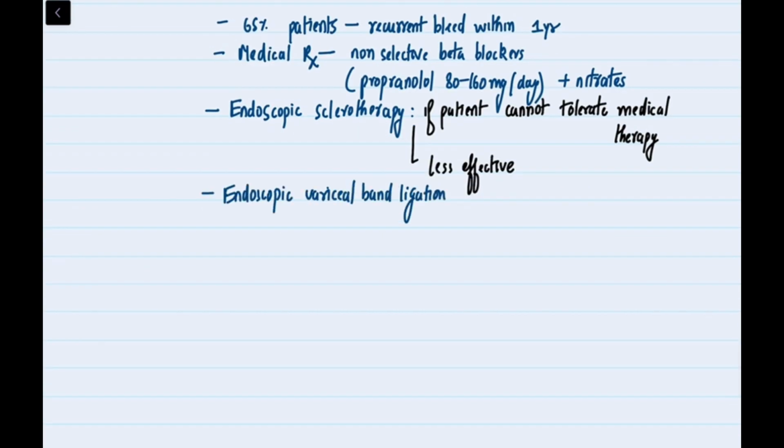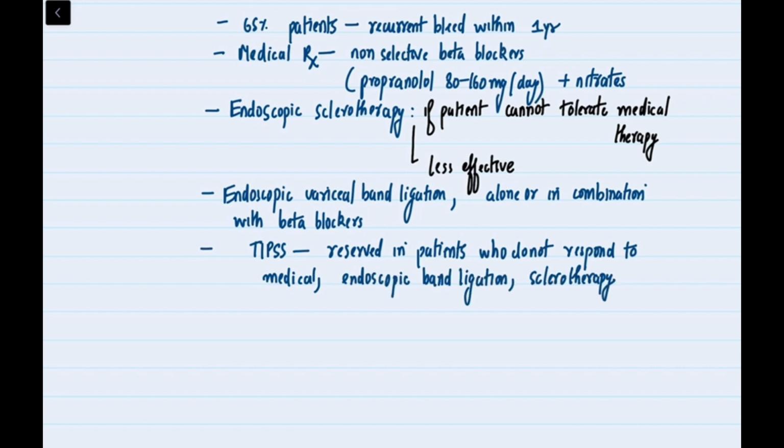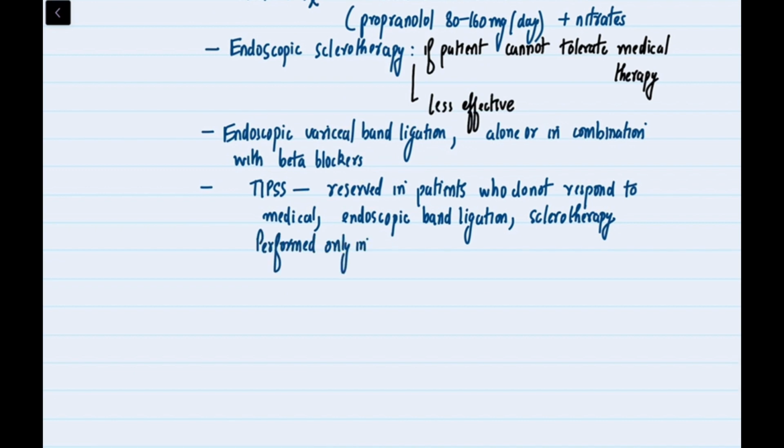Endoscopic variceal band ligation, alone or in combination with beta blockers, is another option. Lastly, portal systemic shunt surgery is reserved for patients who have not responded to medical therapy, endoscopic variceal band ligation, or sclerotherapy. It is performed only in patients with good liver function, Child-Pugh A and B.